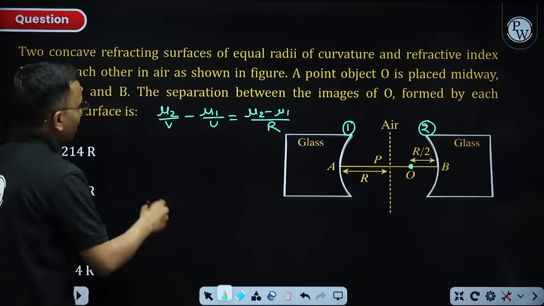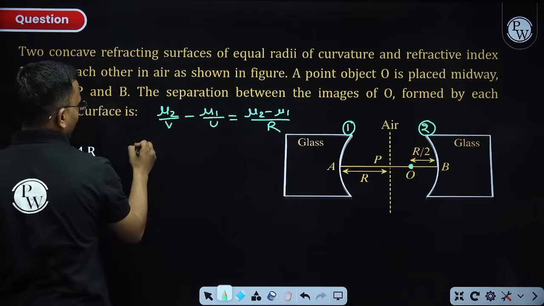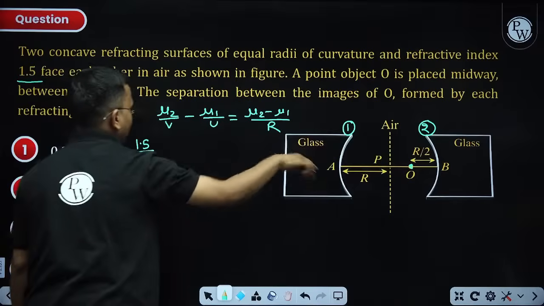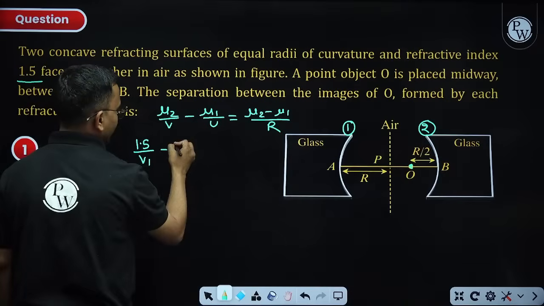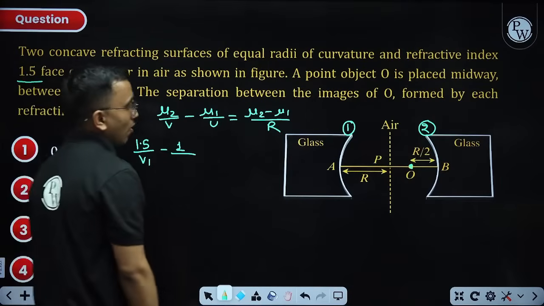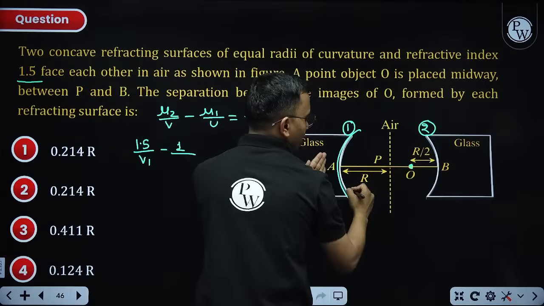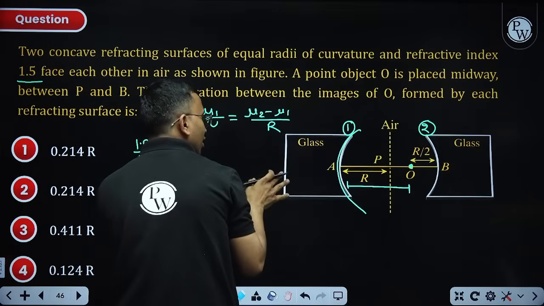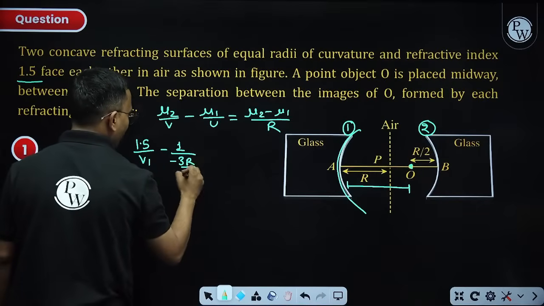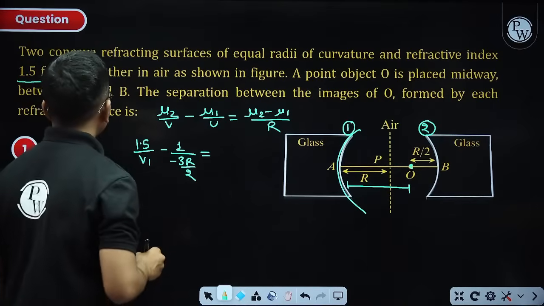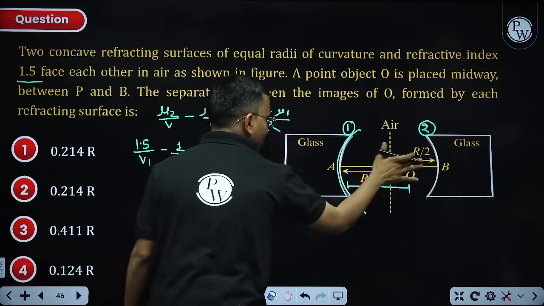Then what is mu2? Refractive index of the medium, that is 1.5. So 1.5 divided by V, for this surface I am saying V1, minus mu1, first medium air, 1, divided by U. From here this distance is 3r by 2 and you measure this distance in the opposite direction of the incoming rays, so minus 3r by 2, equals mu2 minus mu1, 1.5 minus 1, divided by R, in this direction minus r.